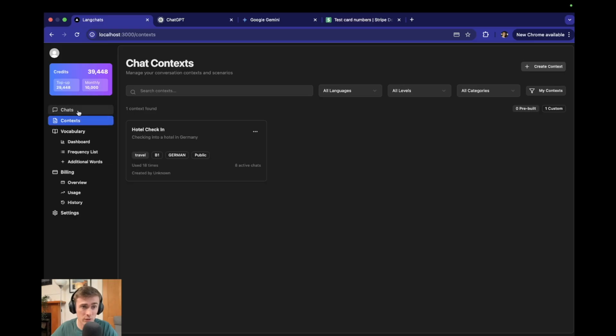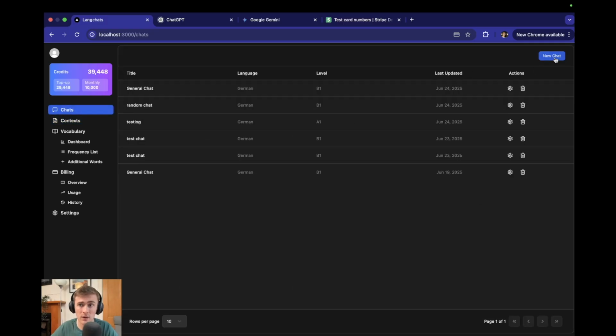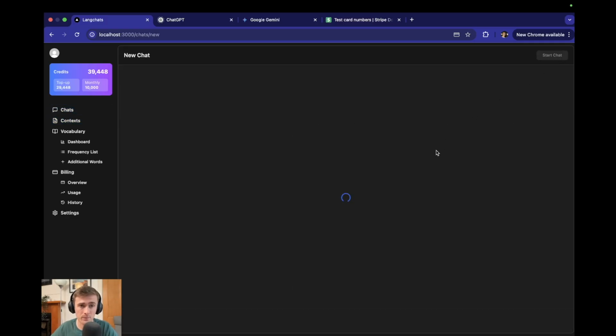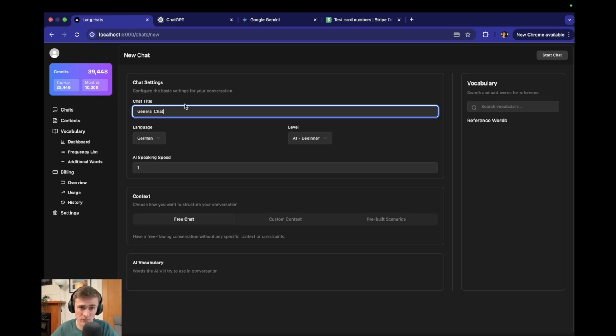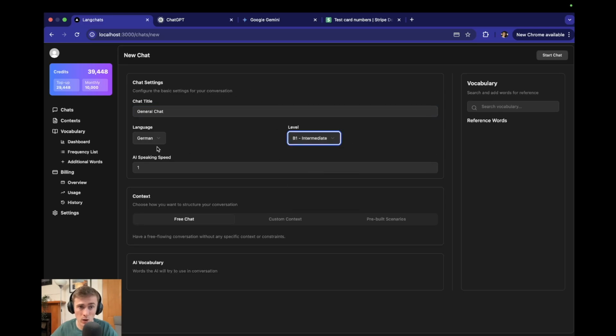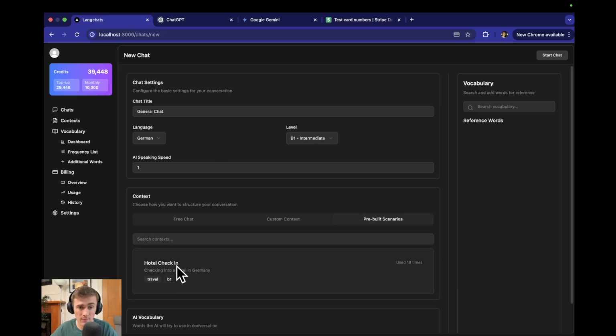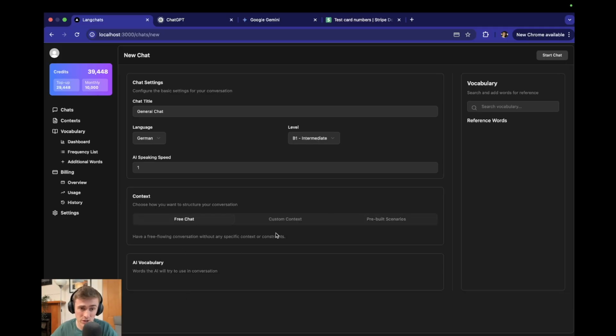We're now going to go to the chats, and I'm going to show you how to create a new chat. So we'll go over here. I'm just going to keep this as general chat. I'm going to set this to B1 German, and you can see here that you can choose this hotel check-in context if you want, or I'm actually just going to create a free chat here because I want to just talk about random stuff.